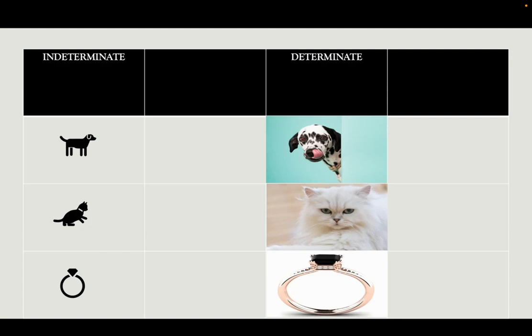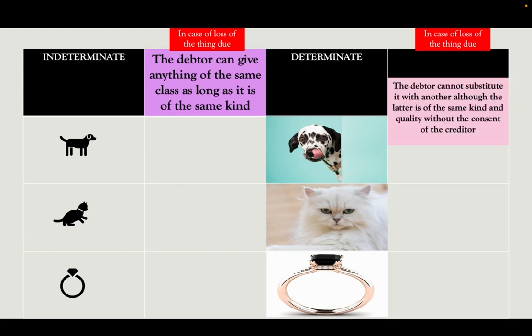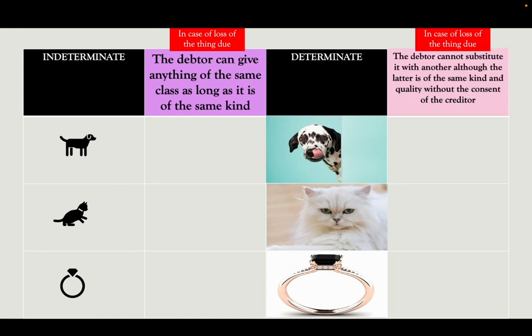Okay, for you to understand, let us take a look at this. In indeterminate things, in case of loss of the thing due, the debtor can give anything of the same class as long as it is of the same kind. And in case of loss of the thing due in determinate things, dirita sa specific things, the debtor cannot substitute it with another, although the latter is of the same kind and quality without the consent of the creditor.